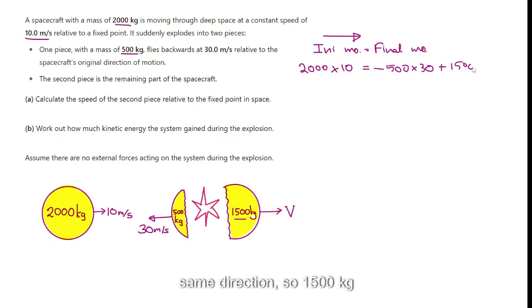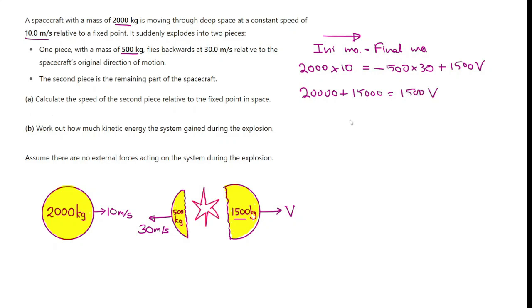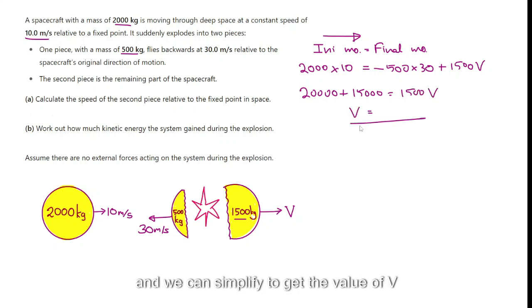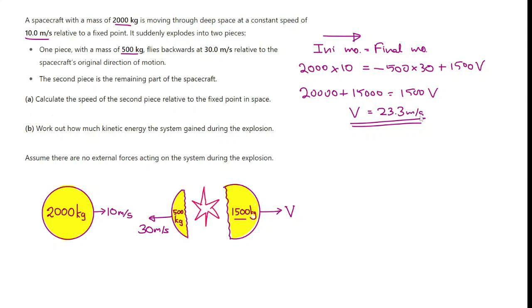So 1500 V. So 2000 times 10 is 20,000. Add 500 times 30, which is 15,000, is equal to 1500 V, and we can simplify to get the value of V. So the answer is 23.3 meters per second. Second part, work out how much kinetic energy the system gained during the explosion.